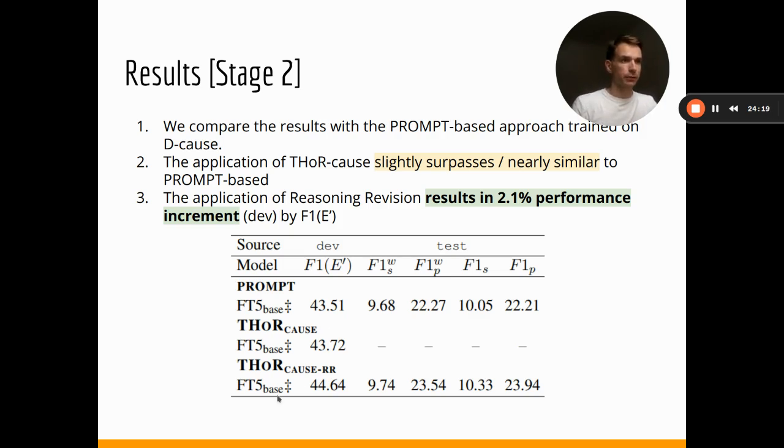The second key finding is that performing the reasoning revision is quite important, which results in an additional 2.1% performance increment compared with the application of the concept of 3-hop reasoning without reasoning revision.